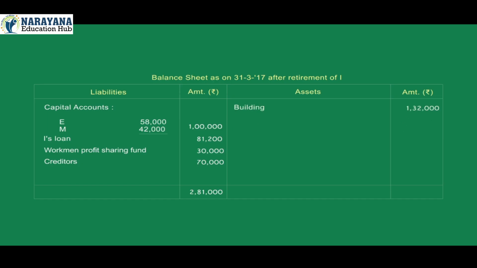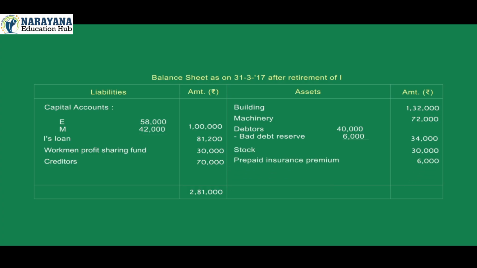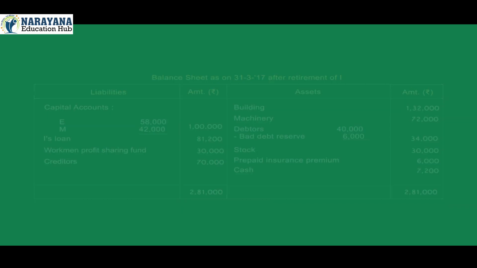On the asset side: building 1,32,000, machinery 72,000, debtors 40,000 less bad debt reserve 6,000, total 34,000; stock 30,000, prepaid insurance premium 6,000, cash 7,200; total of assets 2,81,200.